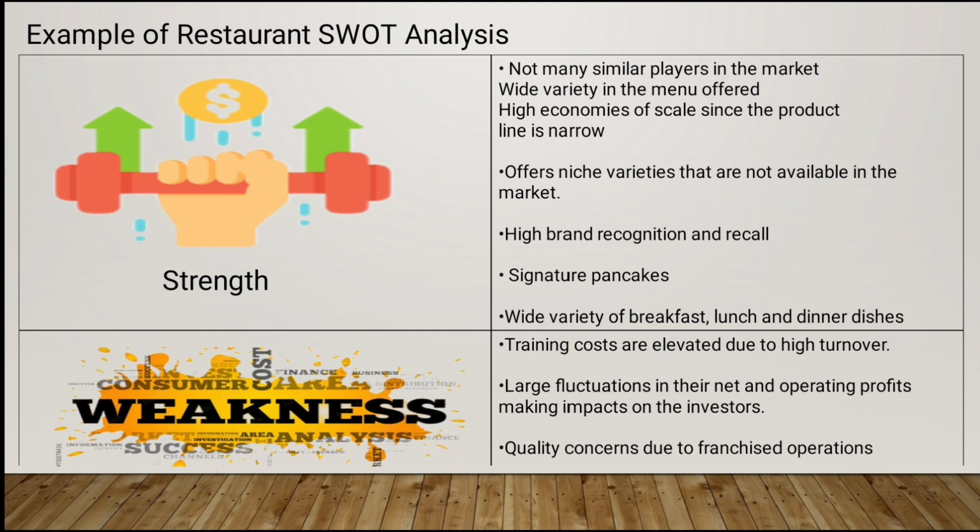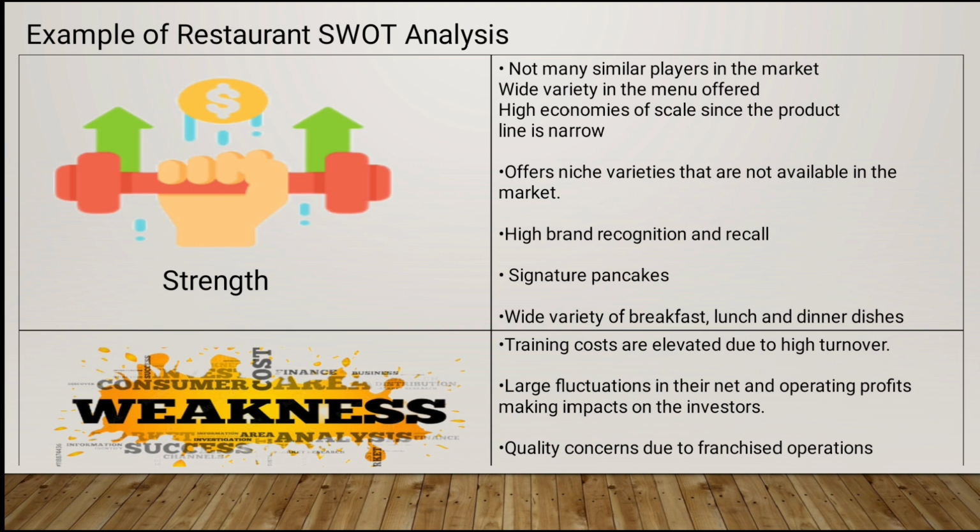Here are the internal factors that hinder the restaurant's success. One is that training costs are elevated due to high turnover. For example, a restaurant with a high turnover rate might need to constantly train new employees, which can be expensive and time-consuming. The second one is large fluctuations in net and operating profits, making an impact on the investors. A restaurant that experiences seasonal changes in customer traffic might see its profits fluctuate, making it difficult to predict future earnings and potentially discouraging investors.